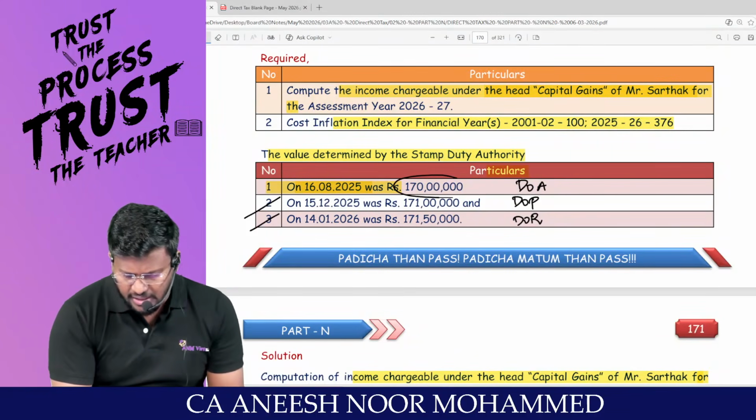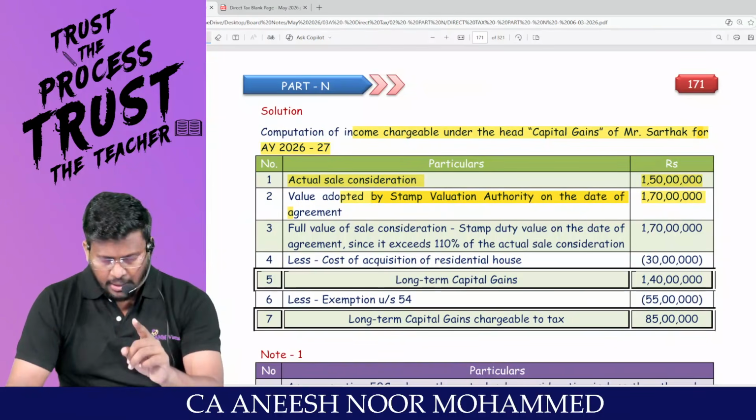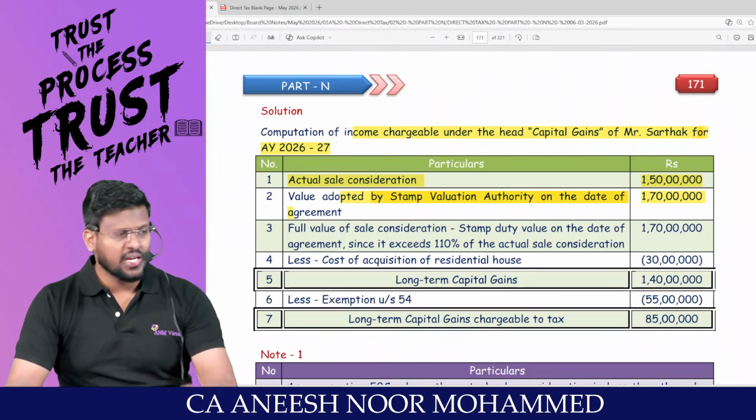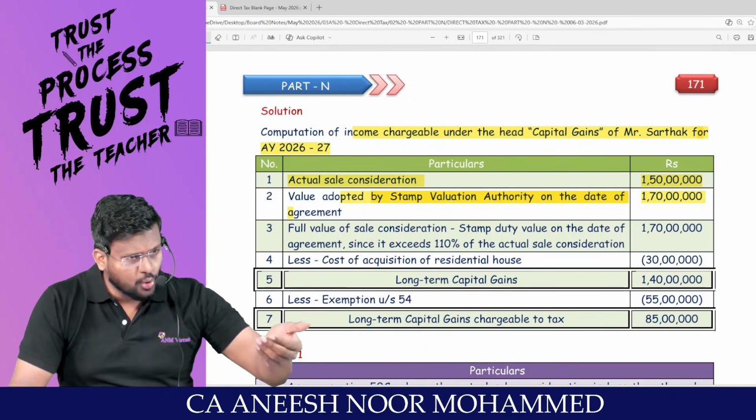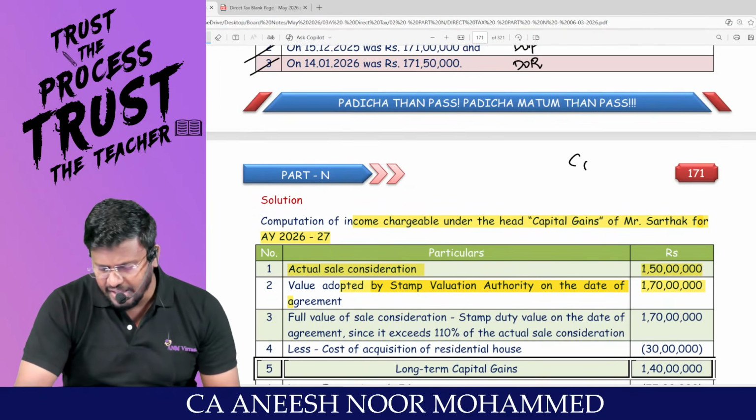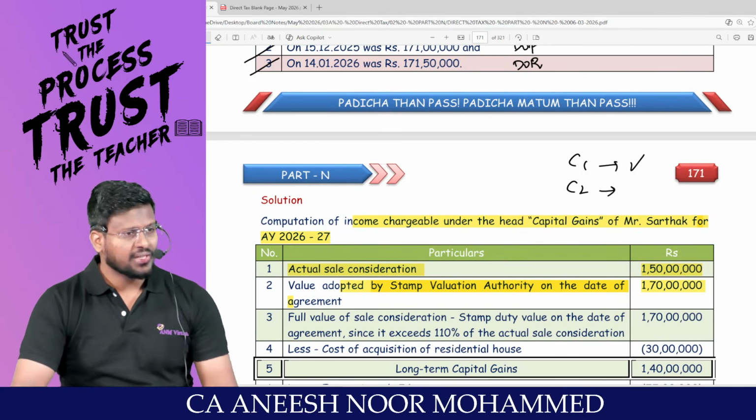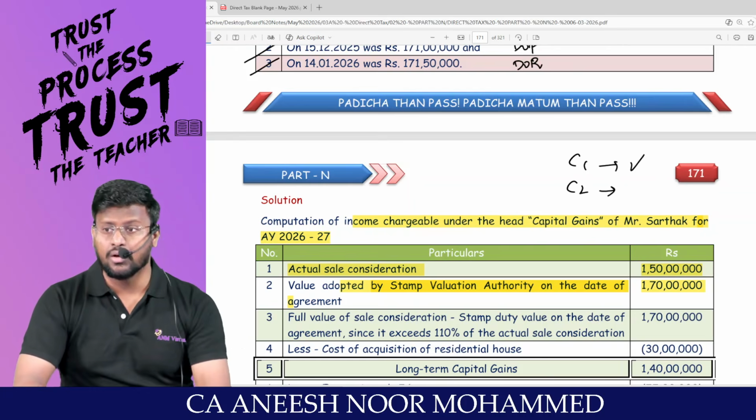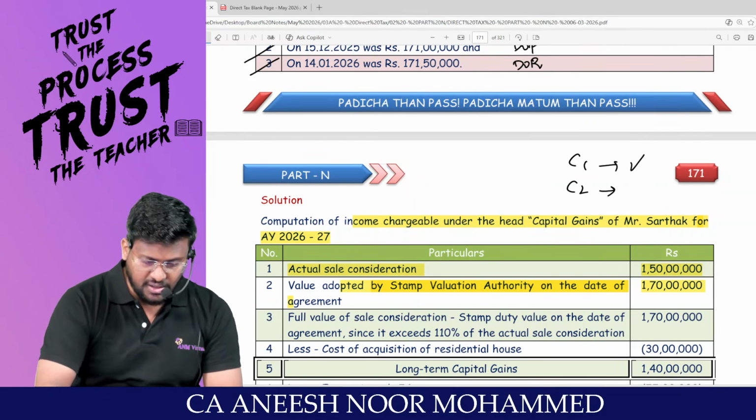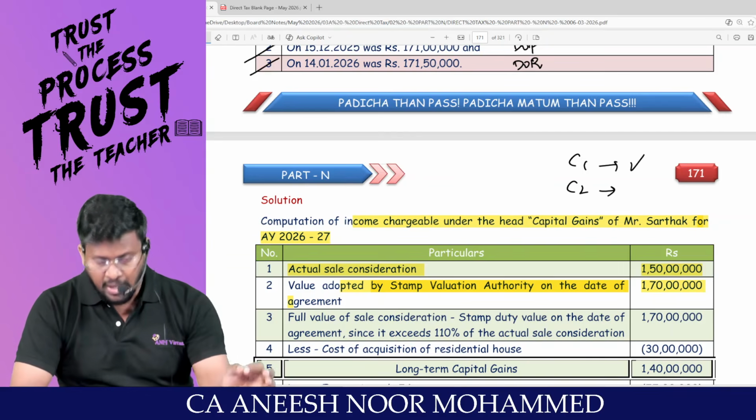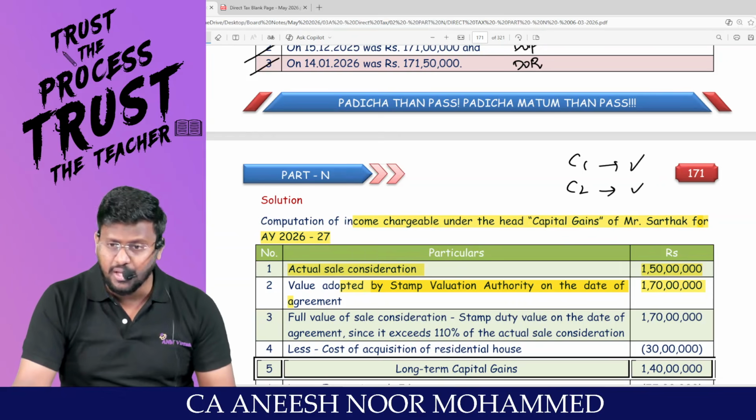On the date of agreement, the stamp duty value is 1.7 crores. Am I right? You tell me, in place of 1.7 crores, really the assessee got only 1.5 crores. So is 1.5 crore less than 1.7 crore? Condition number 1 of 50C has been satisfied. Now condition number 2, the stamp duty value should exceed 110% of the consideration. So 1.5 crore into 110% means 1.65 crores. But the stamp duty value is 1.7 crores. Even condition number 2 has been satisfied.